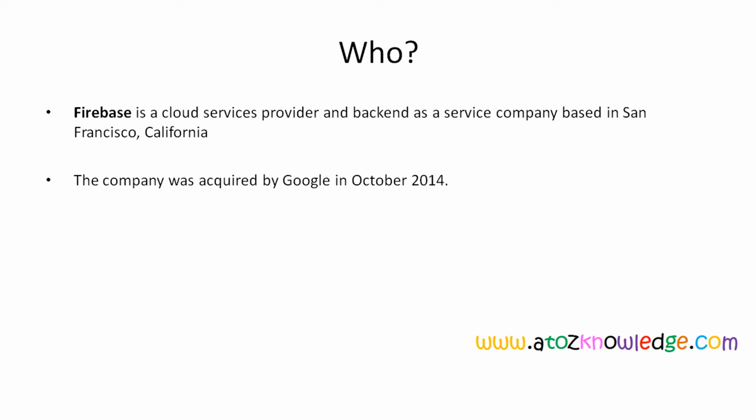Firebase is a cloud service provider and a backend as a service. In cloud we have things like software as a service and platform as a service. This is something called backend as a service. What are all the things you will do in a backend for your Android, iOS or web app? For example, storing data, analyzing the data with analytics, and sending messages to your end user. These are all backend activities which we used to do in the application.